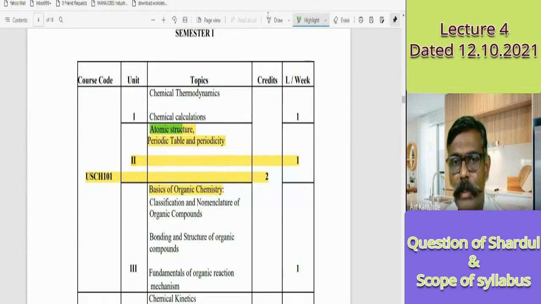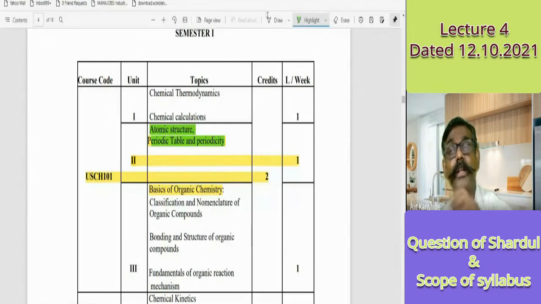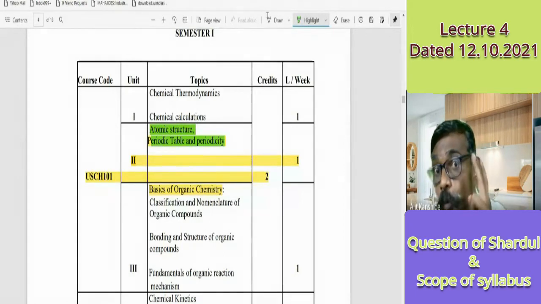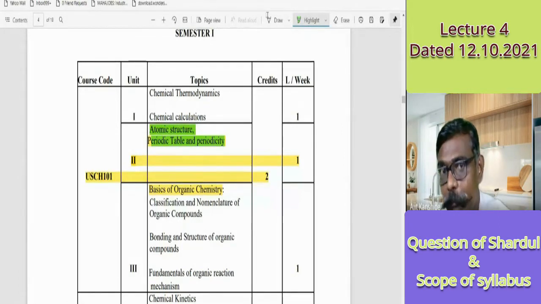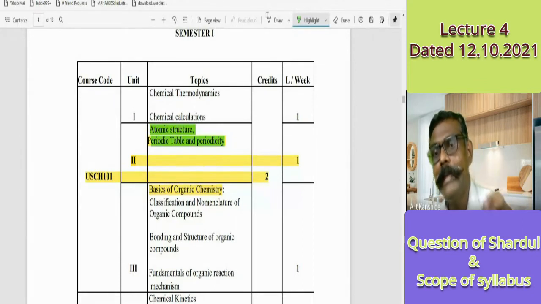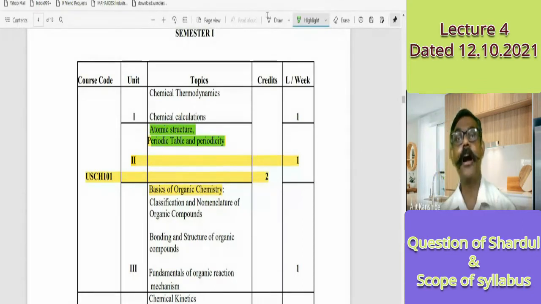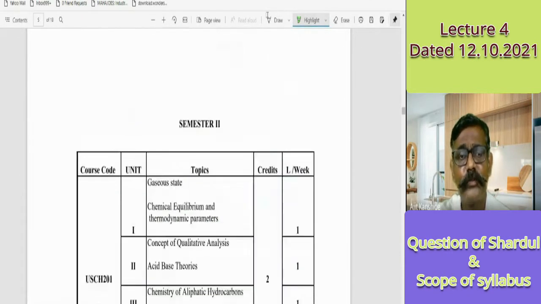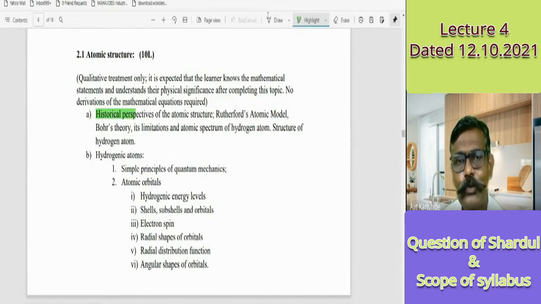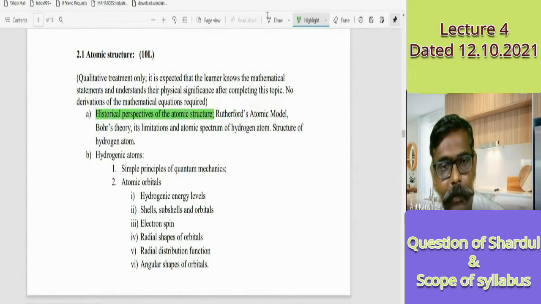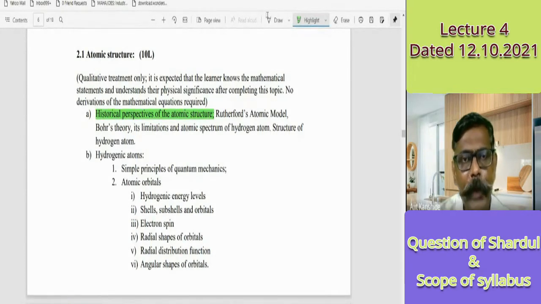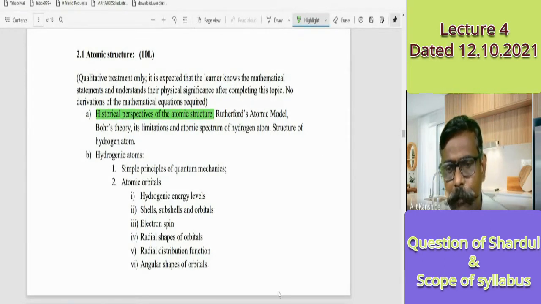See this one, atomic structure, periodic table and periodicity. This I have to cover in paper 1. There are a total of 2 papers for chemistry. In paper 1, one third portion that I teach you is atomic structure. Now, what exactly is there in atomic structure? Historical perspectives of atomic structure. Did you go through lecture number 3, the video of my introduction given to you? How many of you went? Just raise your hand, I'll come to the presentation screen.